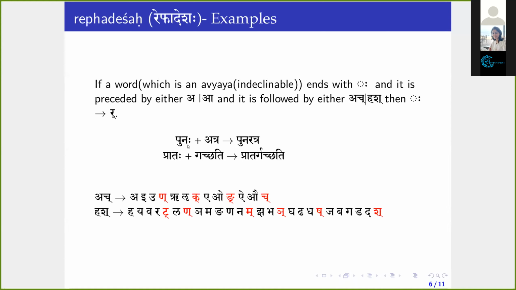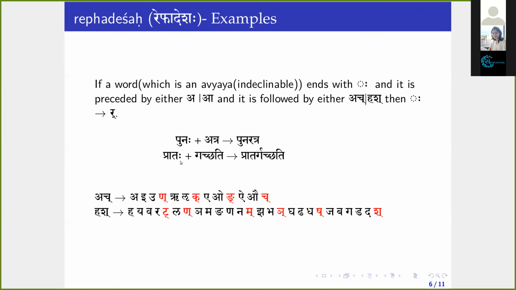This visarga is being preceded by akara. So the condition is satisfied. And it is being followed by the word atra, which starts with a that belongs to ach pratyahara. Then what happens? This visarga changes to ra. Punaha atra will become punaratra.